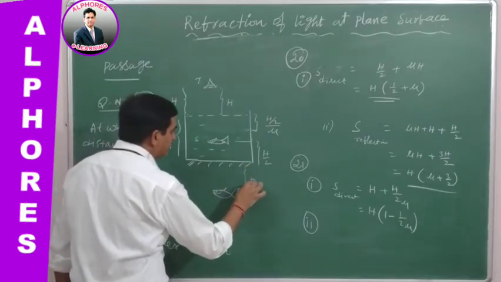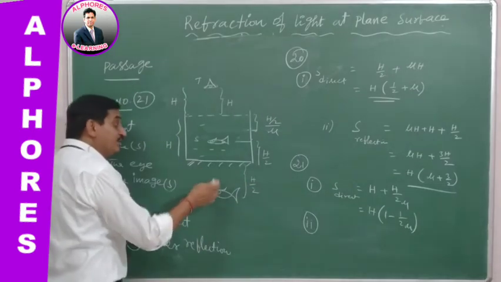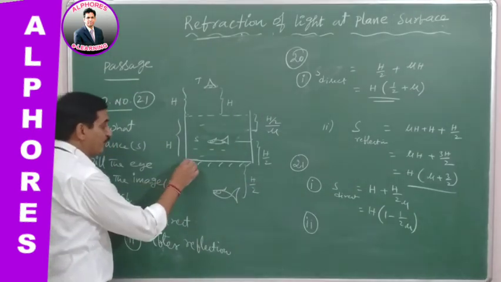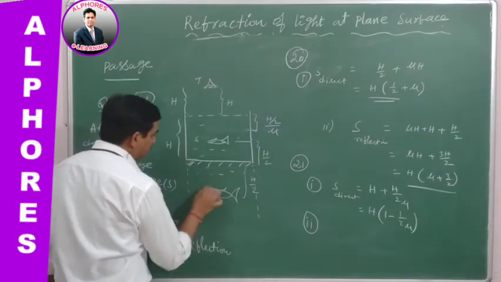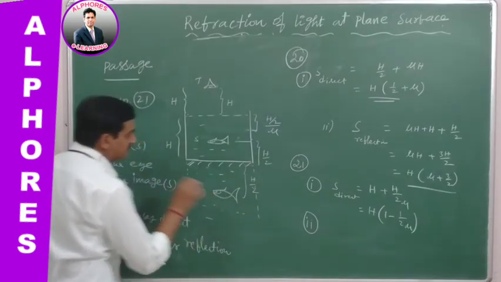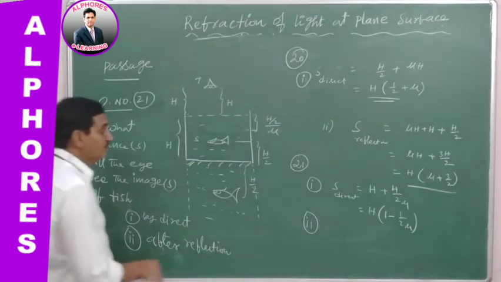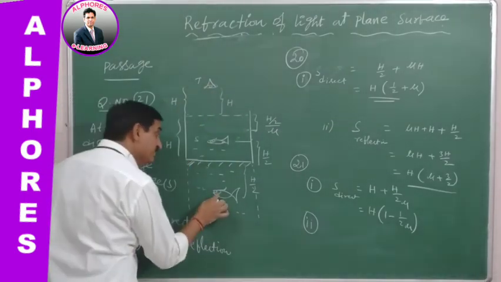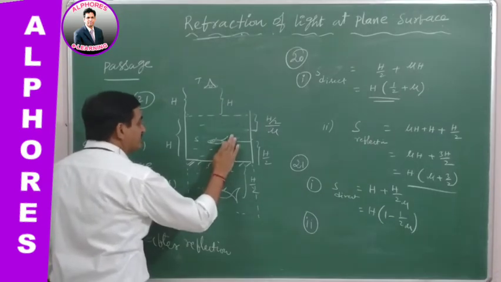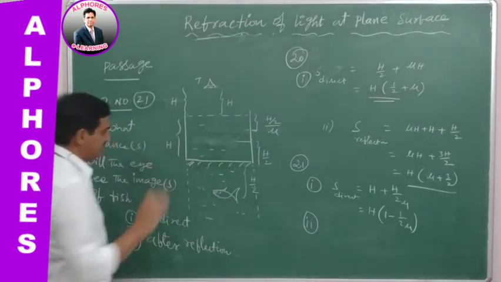H by 2 again. So not only the fish alone, its image is formed along with water. Water is also, its image is also formed in the plane mirror. Now its image is here after reflection. So the eye is observing this one, and for sake of understanding, remove this part.